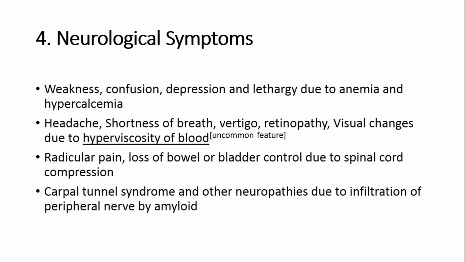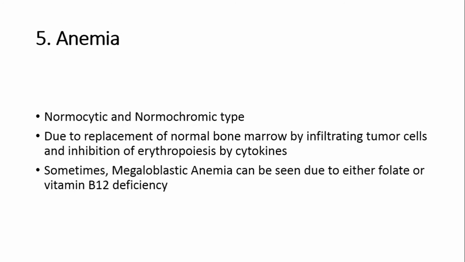Headache, shortness of breath, vertigo, retinopathy, and visual changes are due to hyperviscosity of blood. However, hyperviscosity of blood in itself is an uncommon feature of multiple myeloma, and this is important for multiple choice questions. There is radicular pain and loss of bowel or bladder control due to spinal cord compression from lytic bone lesions. Similarly, carpal tunnel syndrome and other neuropathies are due to infiltration of peripheral nerves by amyloid.